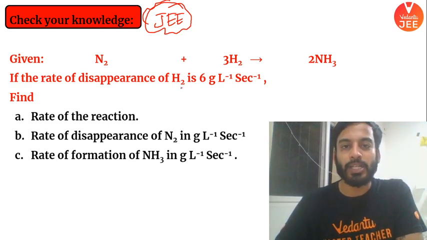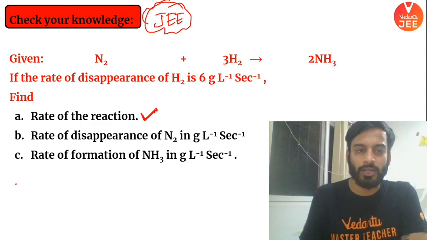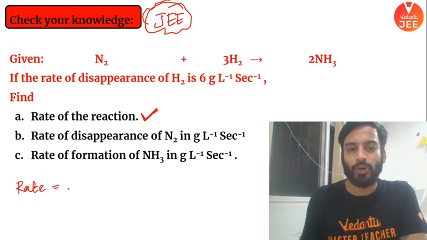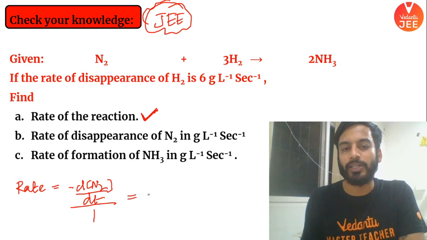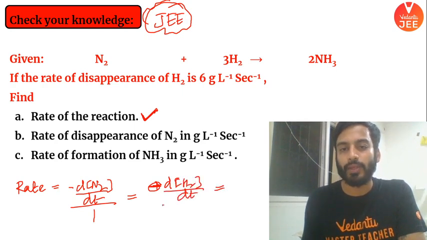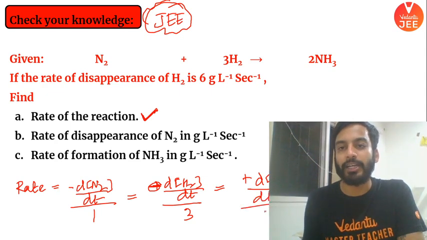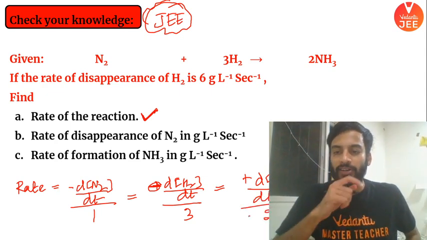If the rate of disappearance of H2 is 6 gram per liter per second, find the rate of the reaction. सबसे पहले everyone please write down the rate of the reaction. So rate of the reaction is equal to, I am writing, you write yours. It is equal to minus dN2 by dt divided by 1, which is equal to minus dH2 by dt by 3, which is equal to plus d ammonia by dt divided by 2. सबका यही आना चाहिए.